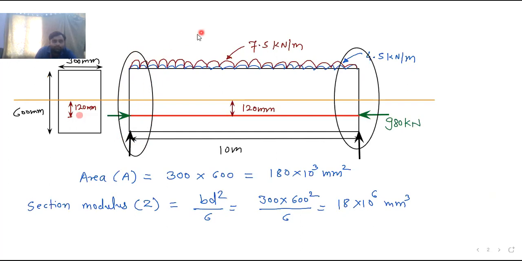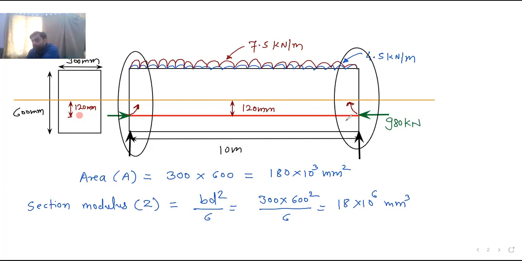So if you see, here is the pre-stressing force P. Now if I rotate this pre-stressing force about the neutral axis, it will rotate in this direction. You can see it will try to rotate in this way about the neutral axis. So it will try to uplift.